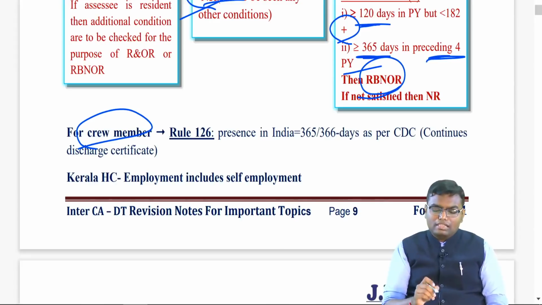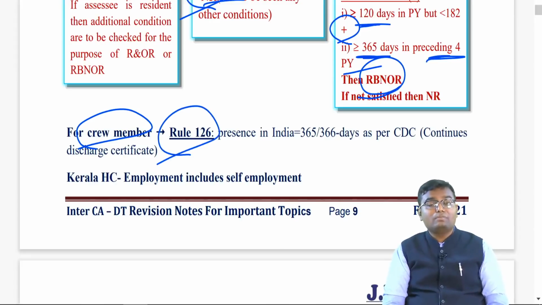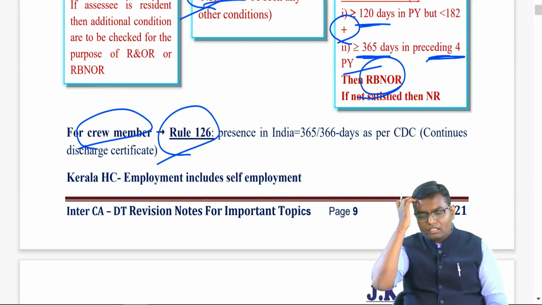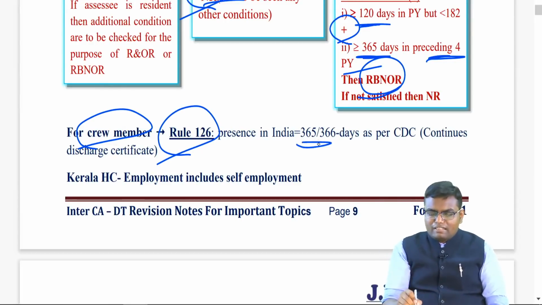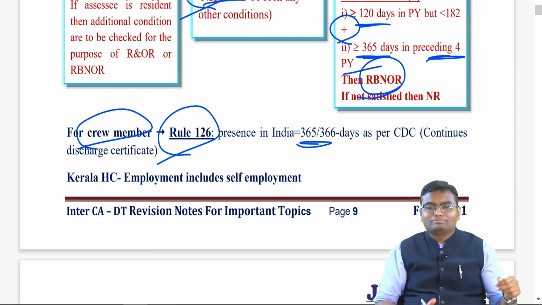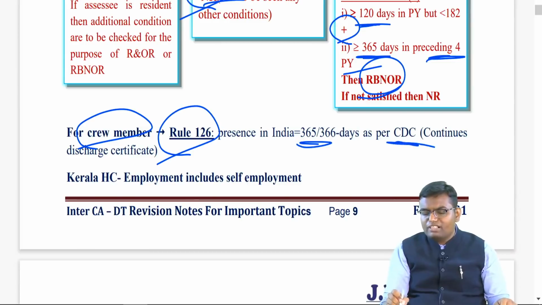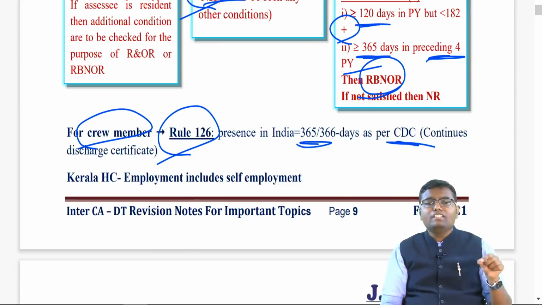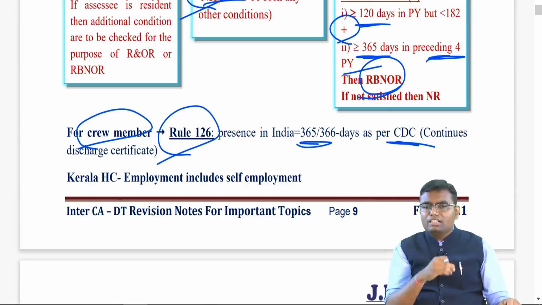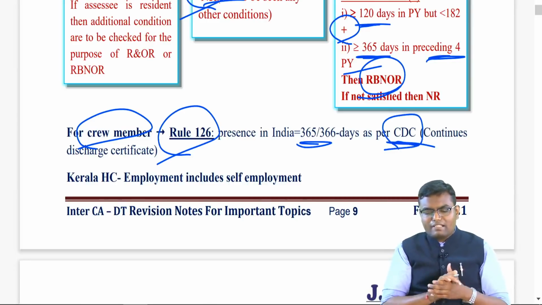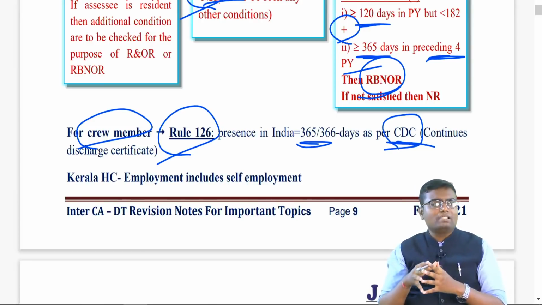However, there is Rule 126 of the Income Tax Rules 1962, which says that for a crew member, while calculating the number of days in India, you have to apply a specific formula: 365, and if leap year 366 days, minus how many days you were on the ship, which we can identify from a certificate called CDC, Continuous Discharge Certificate. So, from the total number of days in a year, deduct the days as per the Continuous Discharge Certificate, and the balance will be the days in India.